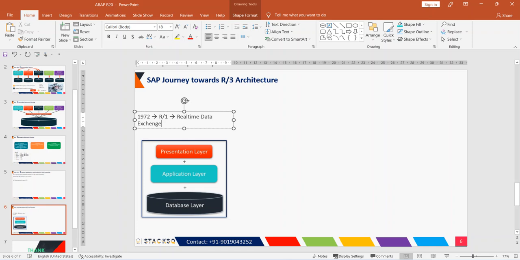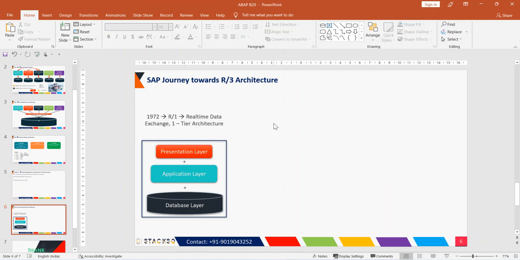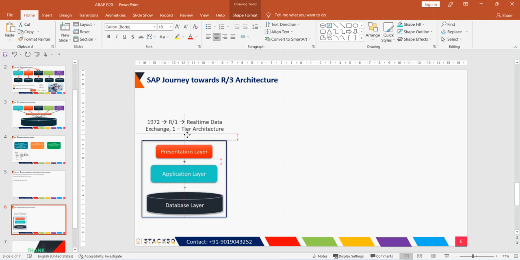Okay, R means real time data exchange, and 1 means 1-tier architecture. This is what R/1 is. It was introduced in the year 1972 when they came up with an ERP solution.